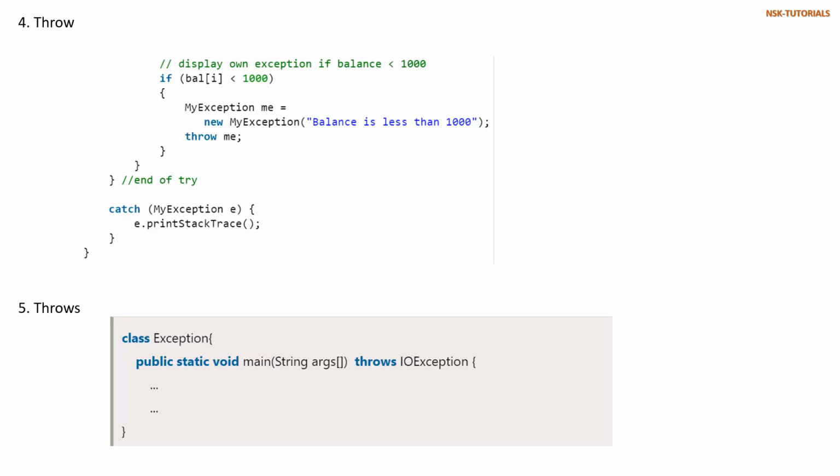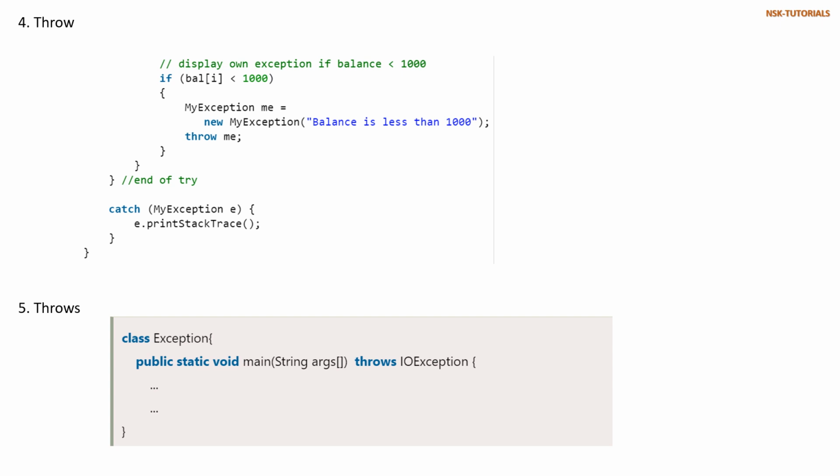The next thing is throw. The throw is the keyword which we use in the exception handling mechanism. In our previous session, we discussed there are 2 types of exceptions. One is built-in exception, another one is user-defined exception. In case of user-defined exception, if we want to throw any exception, we'll use the throw keyword.